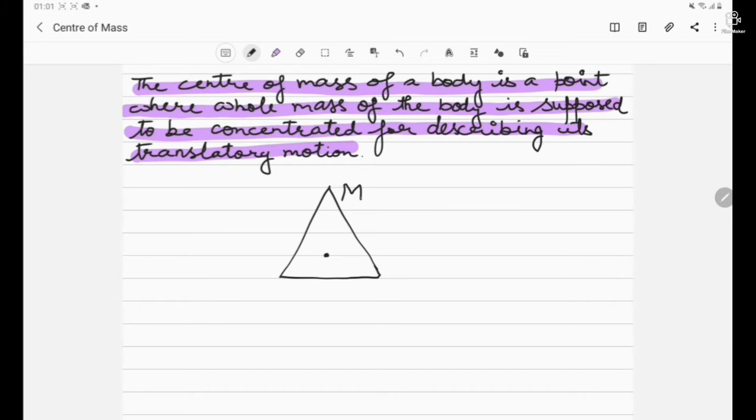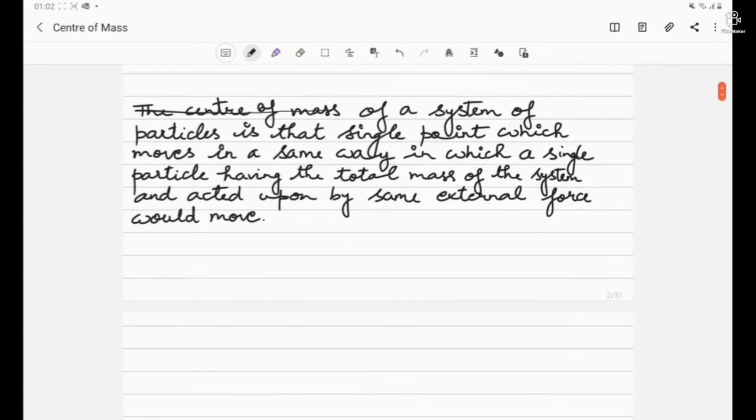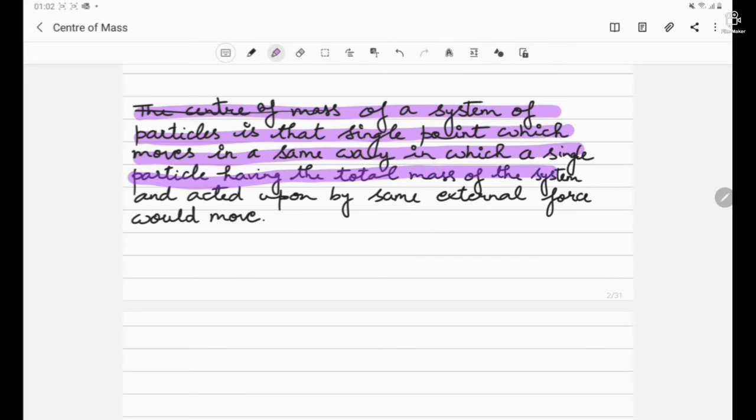Now if the entire mass of the body is say capital M, we can suppose it to be a point object and we will consider the mass of that to be capital M. Since the laws of motion are applicable to a point object only, using center of mass we can obtain a point where we can concentrate the entire mass of the body and hence we can apply the laws of motion. The center of mass of a system of particles is that single point which moves in the same way in which a single particle having the total mass of the system and acted upon by the same external force would move.